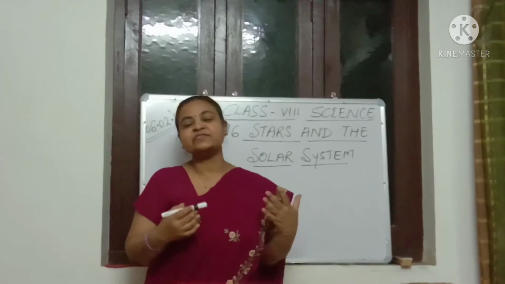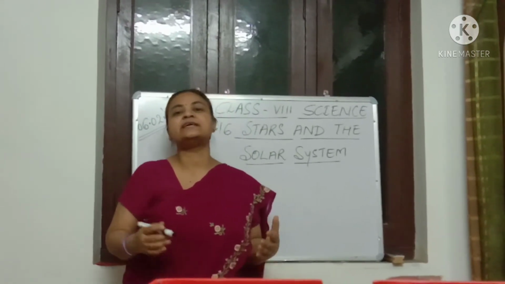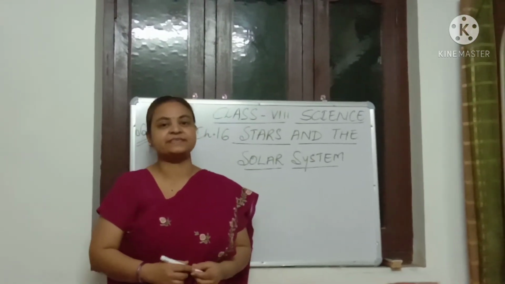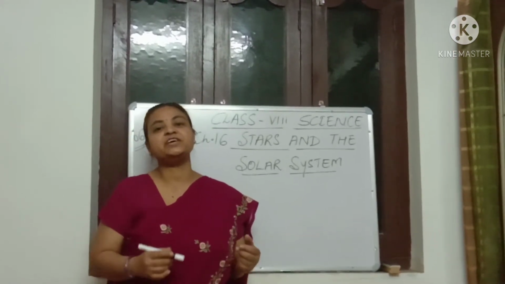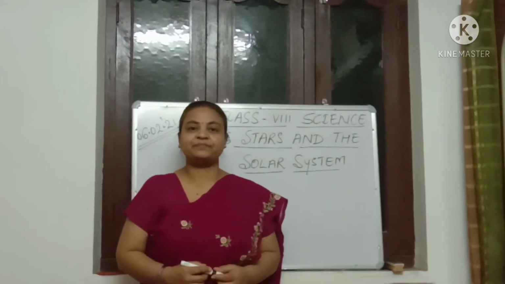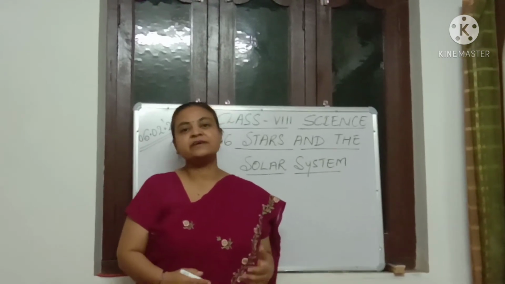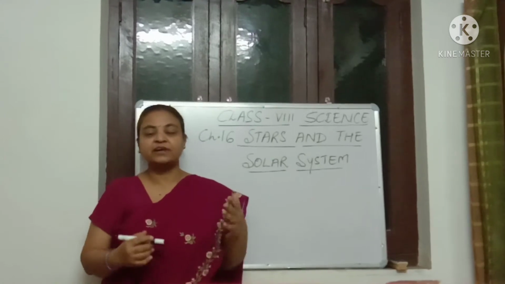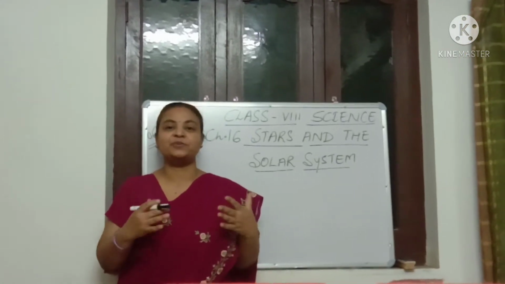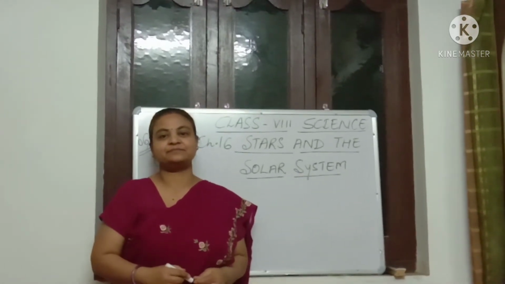The temperature of the surface of the sun is around 6,000 degrees Celsius, whereas the temperature of the core may reach 15 million degrees. Our Earth is at a distance of about 150 million kilometers from the sun.